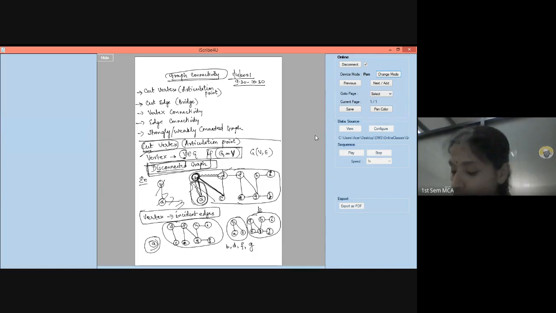Any other cut vertex? H. Yeah, H is also a cut vertex, correct? Because if you remove H, the HI edge will go off, this I will remain as one component, it gets disconnected, correct? So there are totally 5 cut vertices in this particular graph. Any vertex that, when removed from the graph along with its incident edges, disconnects the graph into several components, you call such a vertex a cut vertex or an articulation point. Am I clear to you all?